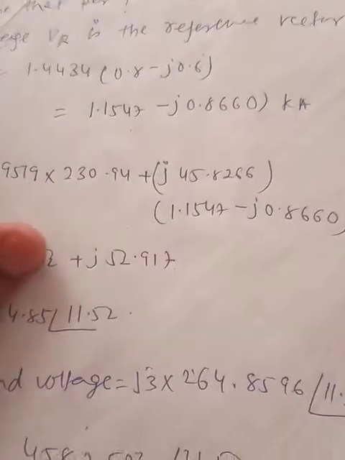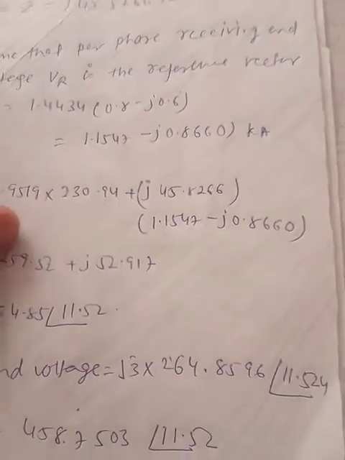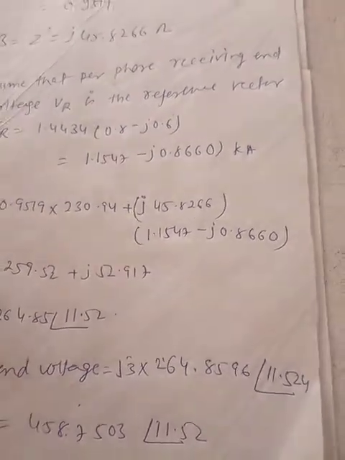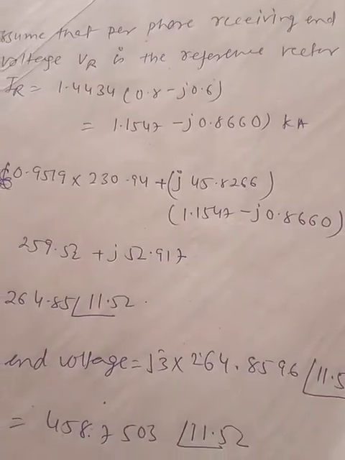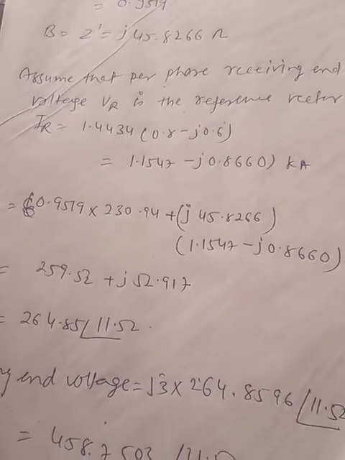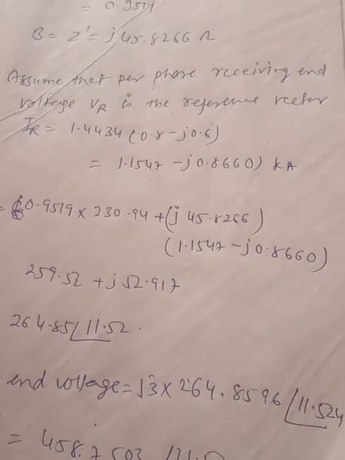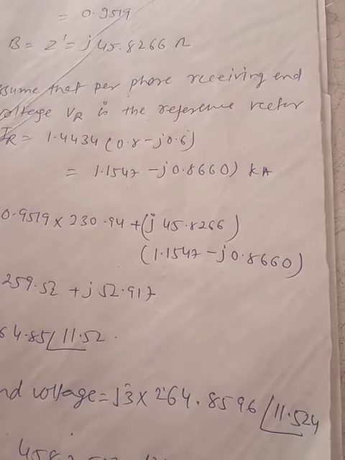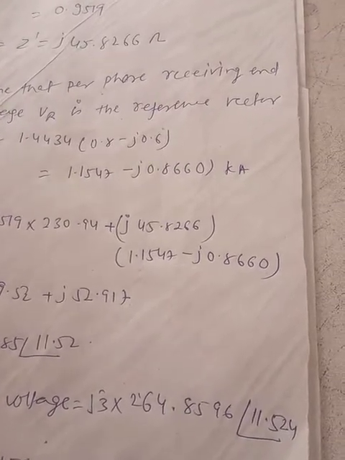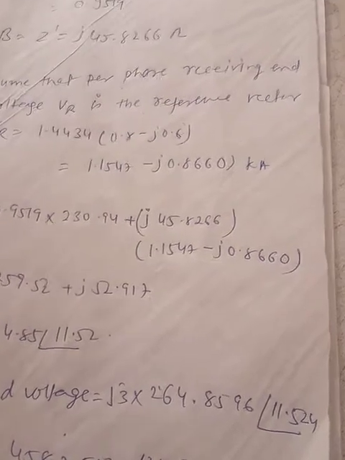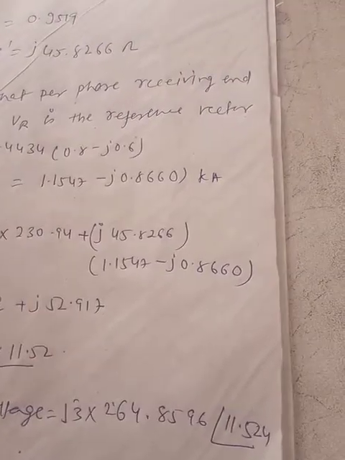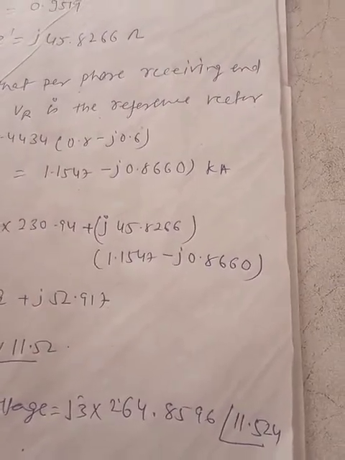In my next lecture, I am going to discuss a new chapter, transient stability analysis. We will discuss the introduction to transient stability, what transient stability is and how it differs from steady state stability.